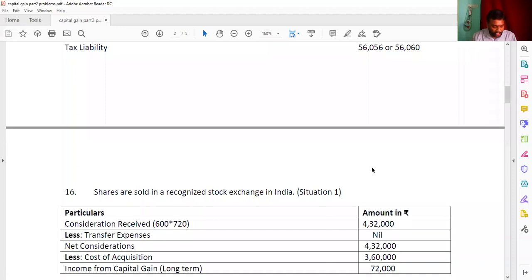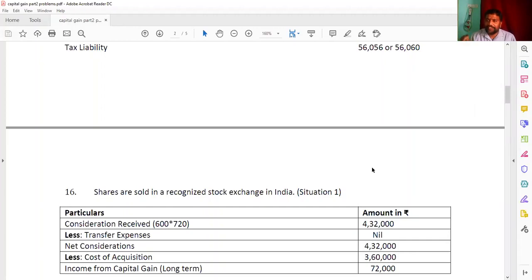And situation 2, he is saying, if the shares are sold on 11/7/2018 at the rate of 720 per share in an unrecognized stock exchange or sold privately. So listen here. When he sold in the recognized stock exchange, you need to make 2 steps. One is small a and small b.